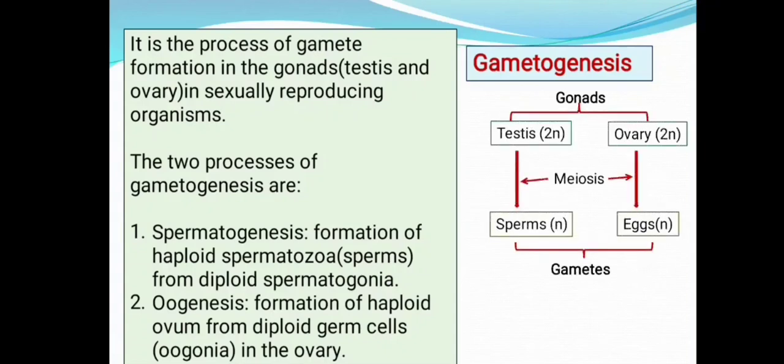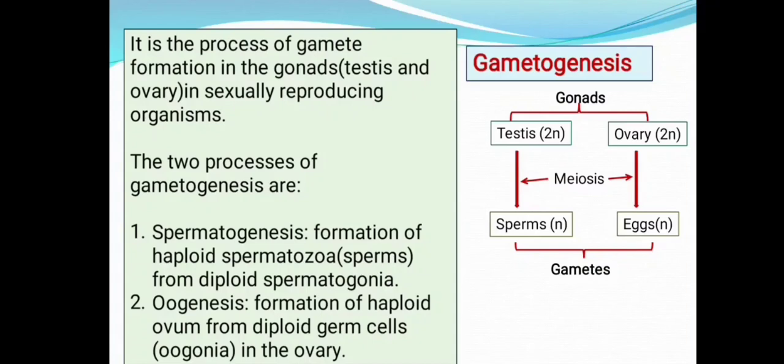Most students don't know the difference between the gonads and gametes. See, these gonads are the structures, I can say organs, which consist of cells. Those cells are the germ cells. In case of male they are called spermatogonial cells, and in case of female oogonial cells, which are diploid in nature. That means they consist of 2 sets of chromosomes, that is 23 pairs, or 46 chromosomes.